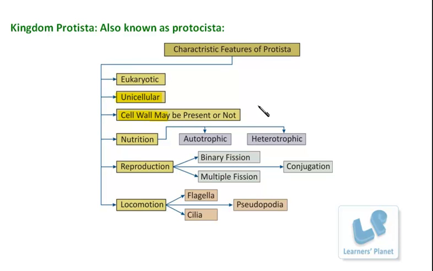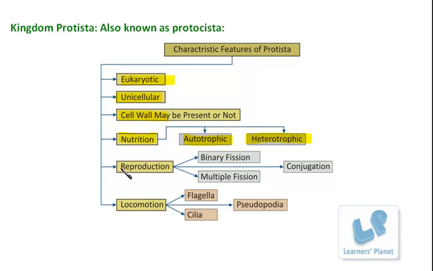But the important difference between these two kingdoms is that in the Monera, the organisms are made up of prokaryotic cells, while the organisms in the group Protista are made up of eukaryotic cells. Regarding nutrition, they can either synthesize their own food, so they can be autotrophic, or they may be heterotrophic. That means they can obtain food from other organisms or from the surroundings, right?